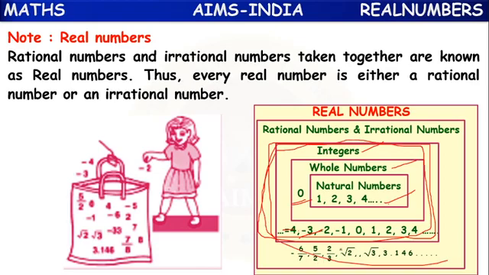Including all these numbers, including rational numbers and irrational numbers, together we call them real numbers. So far, whatever number sets we have learnt are all subsets of real numbers. Real numbers consist of natural, whole, integers, rational and irrational numbers. All these together are considered real numbers. So if we take any real number, it may be either a rational number or an irrational number.